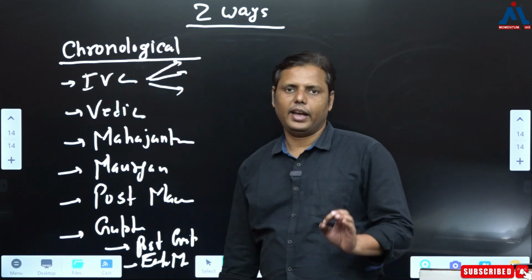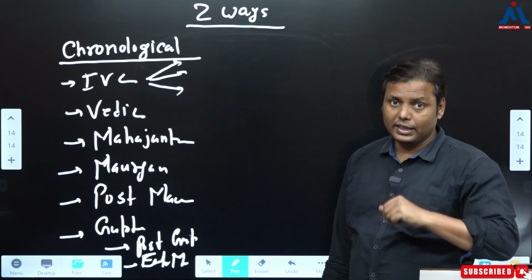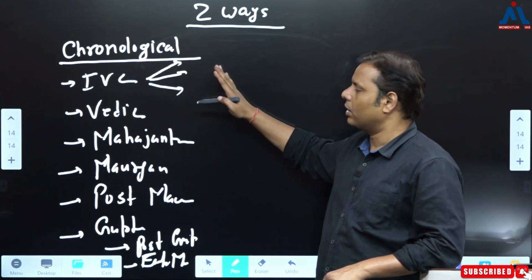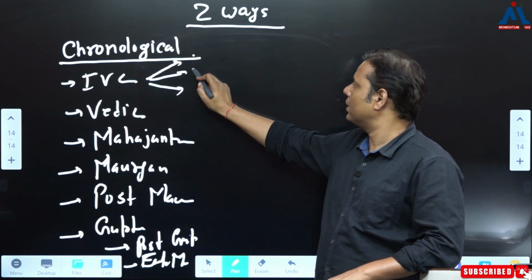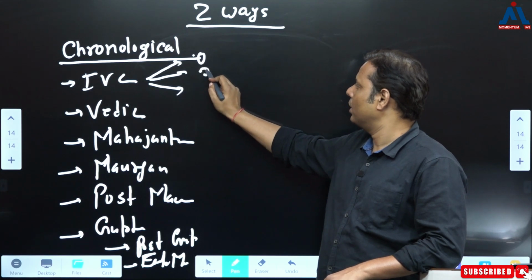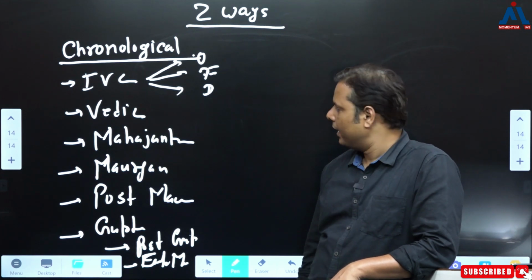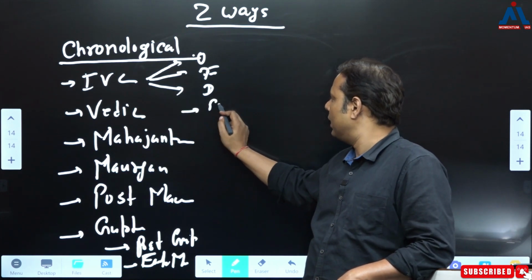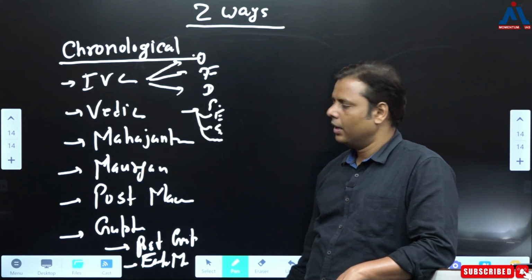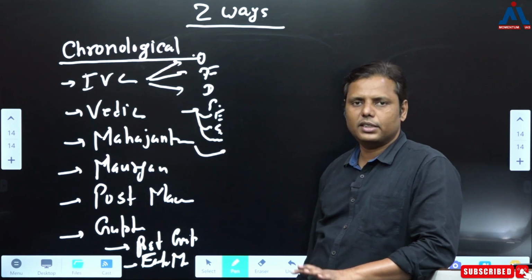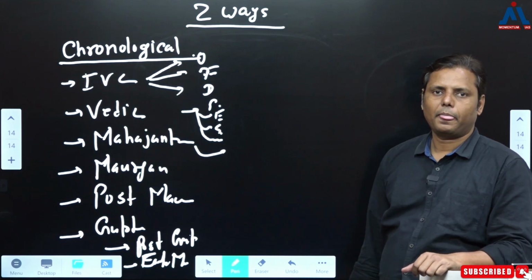Whenever you have been referring to any notes, correct? Precisely I am telling you notes. Why? Because yes, this problem is majorly there in the notes. Now notes are talking in a particular dimension. So let's say when it comes to IVC, they talk about the origin, the features of IVC, they talk about decline, that's it, IVC is over. Correct? When it comes to the Vedic period, again, you study, let's say, the political aspect, the economic aspect, the social and the religious aspects, and it is done. When it comes to the Mahajanpada period, there were 2-3 changes that you study. So what you are doing, you are confining the syllabus, right?